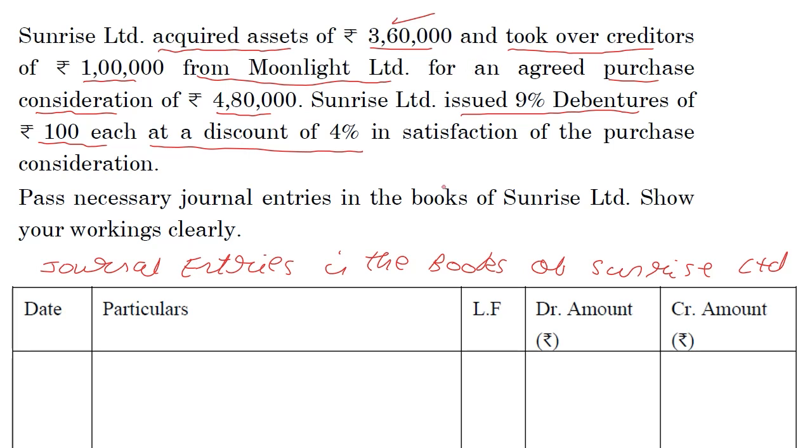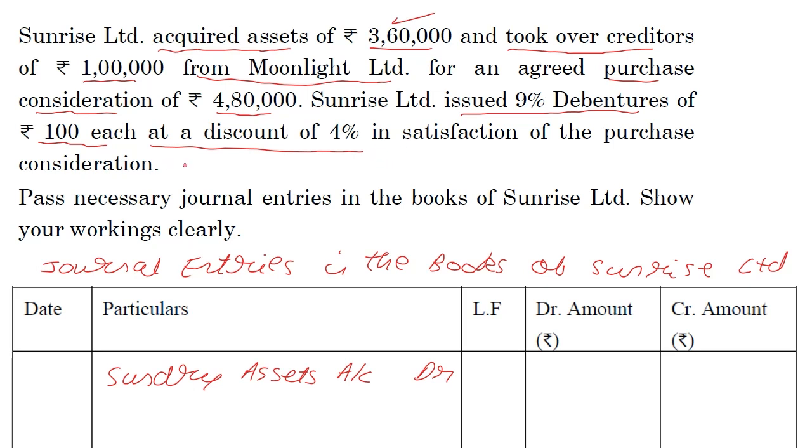We don't have to bother with the date column. Assets are coming in, assets have a debit balance. So we simply say sundry assets because we don't know what those assets are. Sundry assets account is anyhow debited. But before I go further, I need to decide whether we are dealing with goodwill or capital reserve. I'm going to squeeze in that calculation over here, though you should do it in a working note.